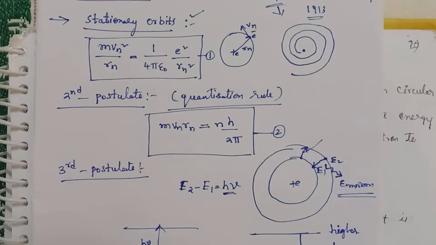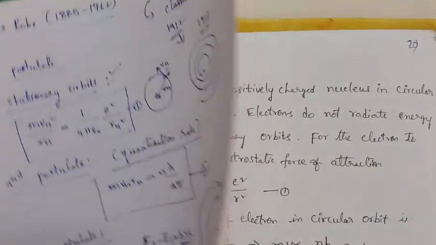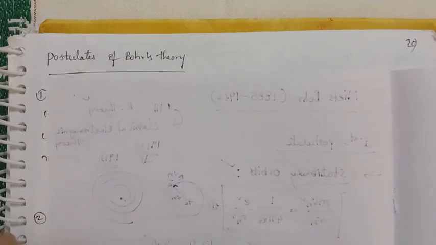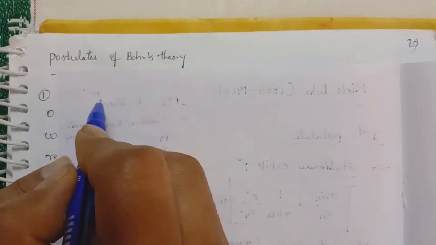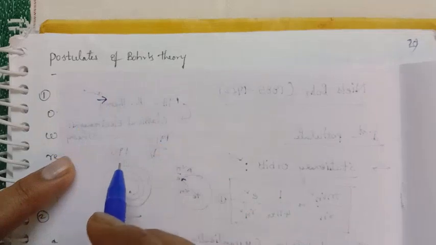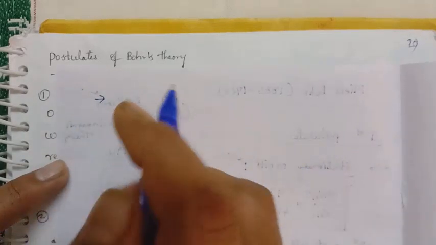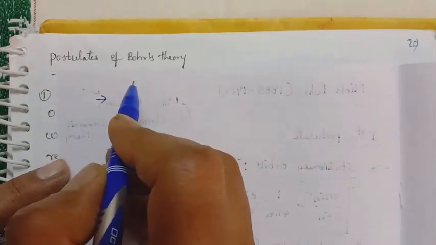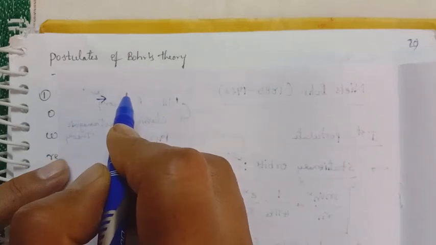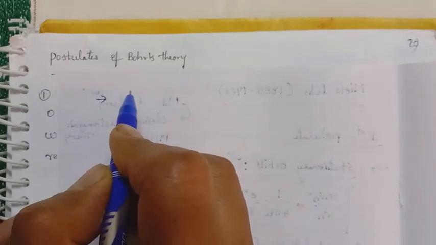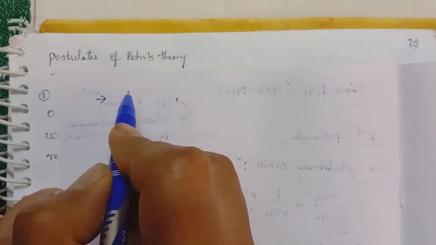Okay, so first I will calculate the velocity. What is the first Bohr postulate? It is related to stationary orbits. In a stationary orbit, the electrons do not radiate energy.